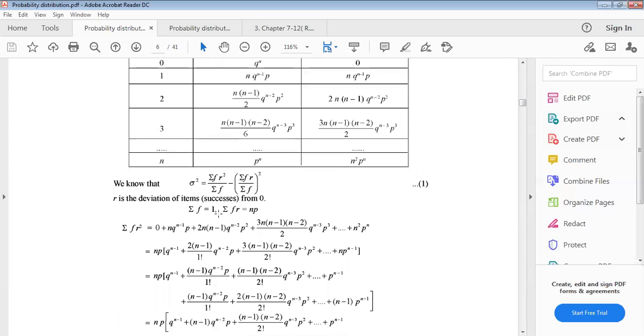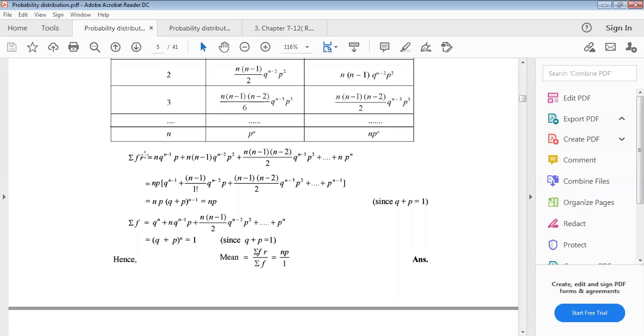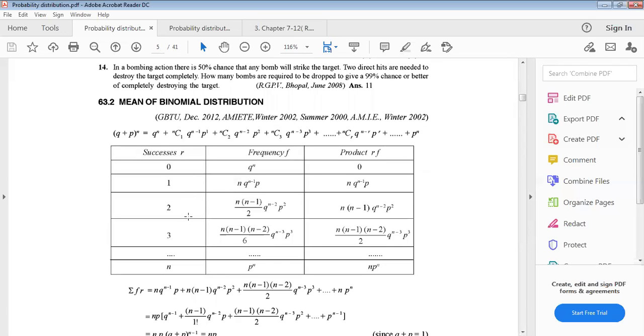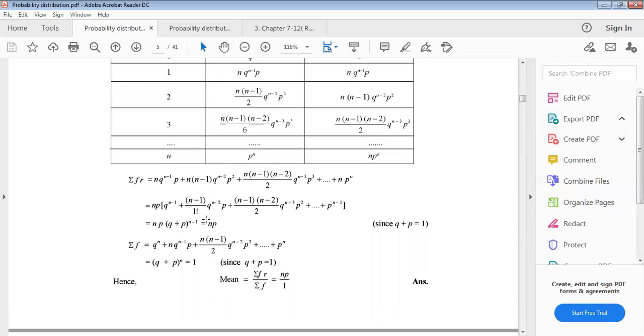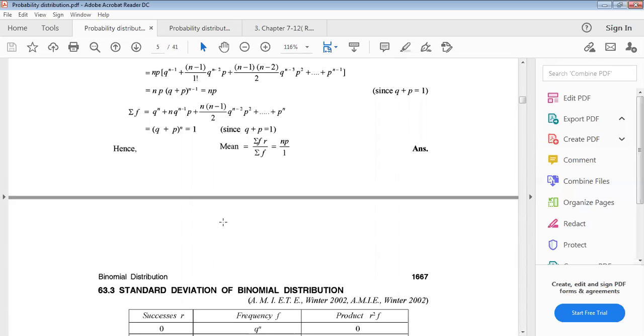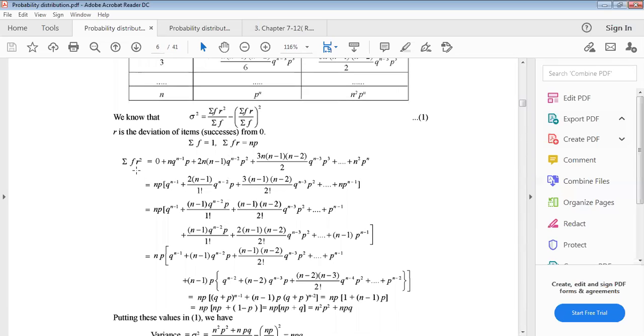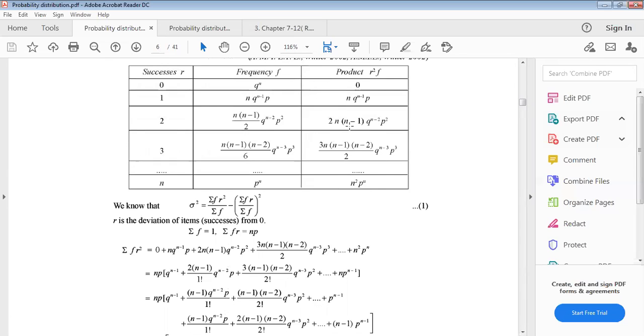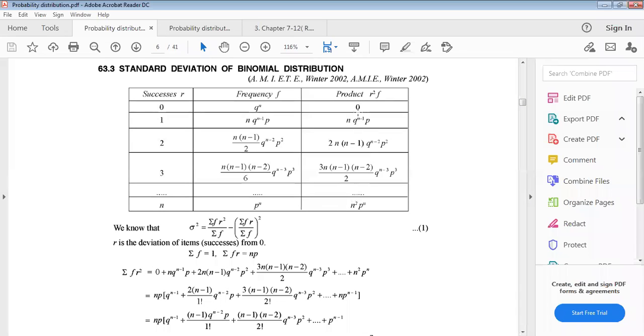Now using this, summation fr equals what? np. We have proved summation fr equals np. The summation fr equals np. Then summation fr square equals what will be? Now summation fr square. That means taking sum of this third column, all the values of rows in the third column, taking sum. Now summation fr square equals 0 plus this plus this plus this plus up to n square p^n.